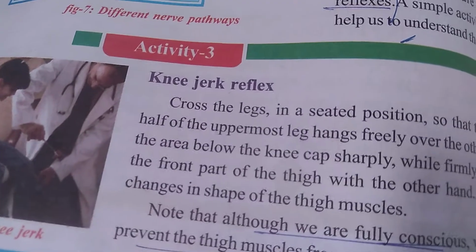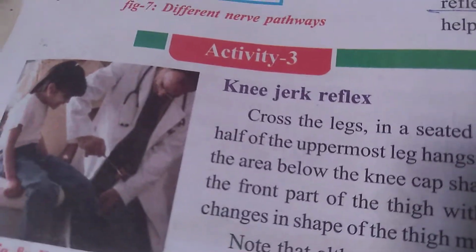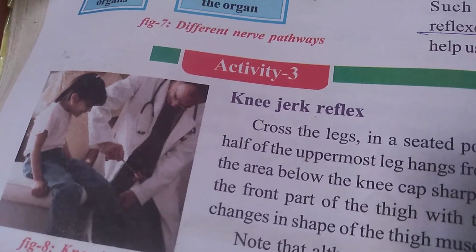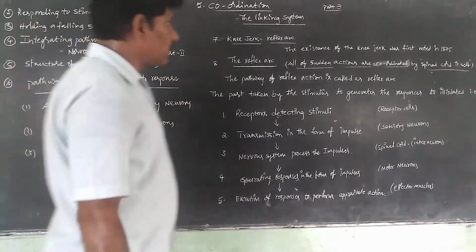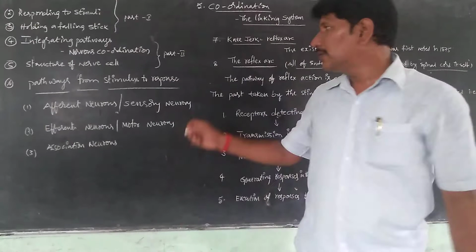Next, coming to a small concept regarding the knee jerk, which is a reflex arc. Knee jerk is a reflex arc. See textbook page number 98. In this picture, they explained the knee jerk. Let us come to the blackboard.